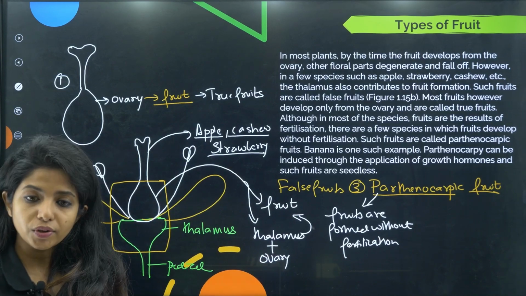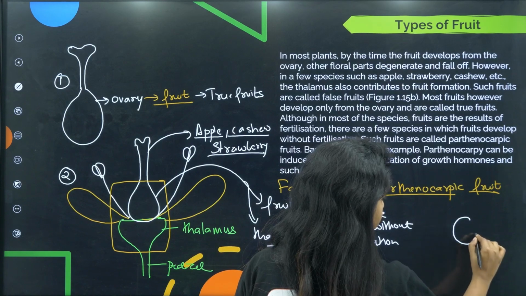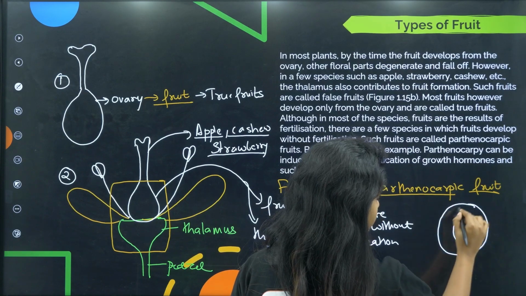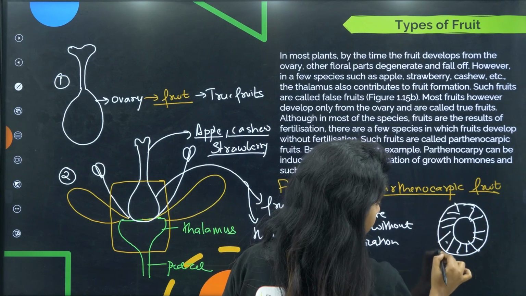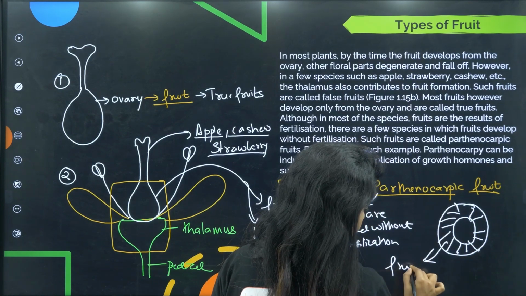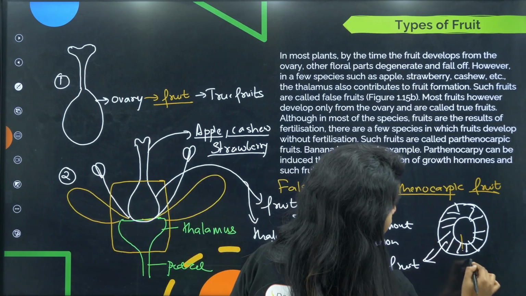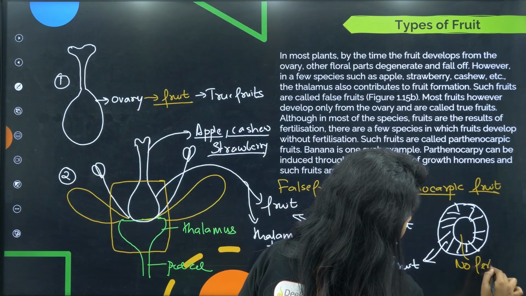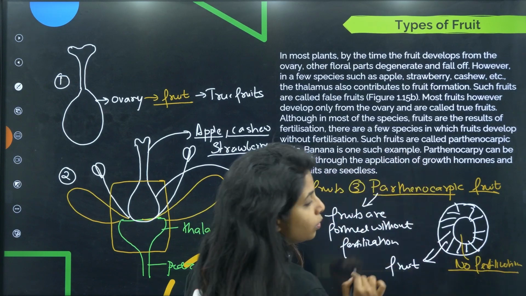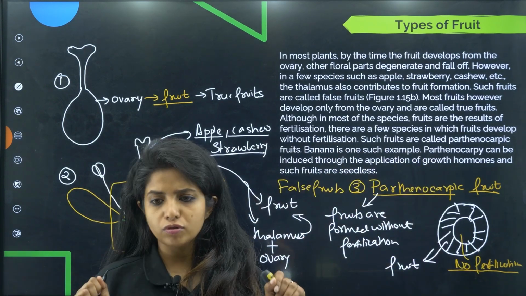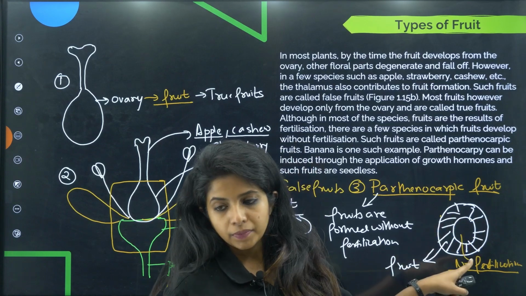So, over here what happens? Basically, suppose there is an ovule, and there is the ovary. The ovary which is there will now make a fruit even if no fertilization took place. Now, usually the ovule is the one that releases certain hormones which helps in the formation of fruit in the ovary.